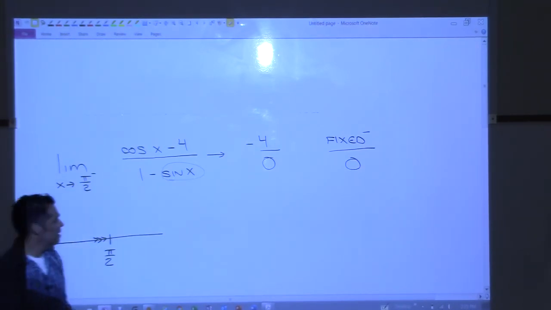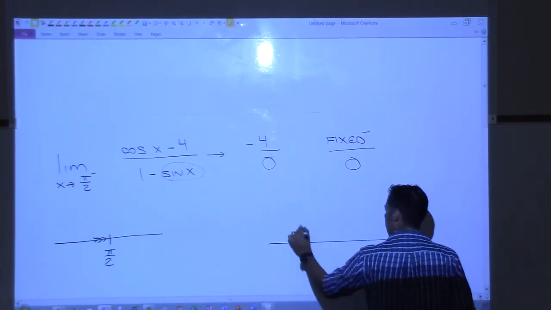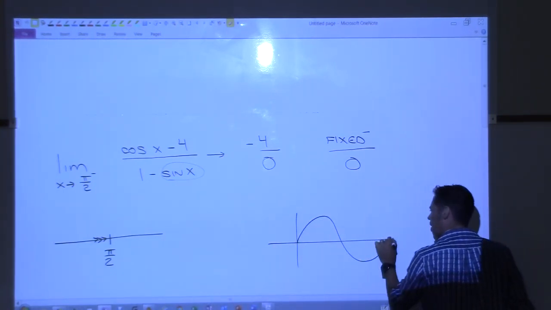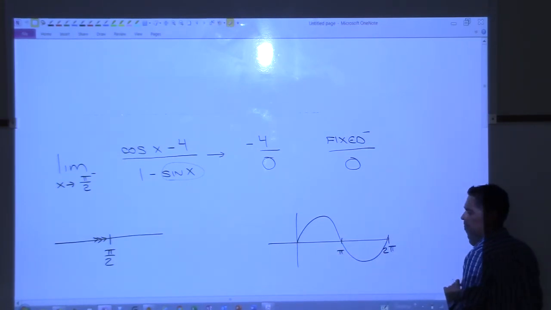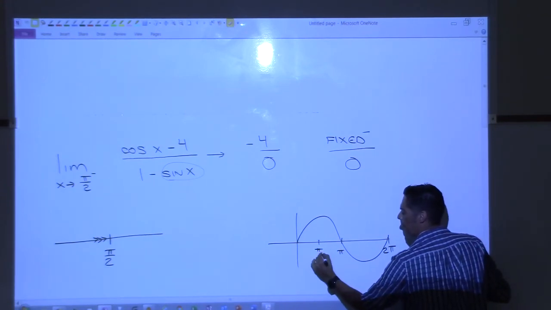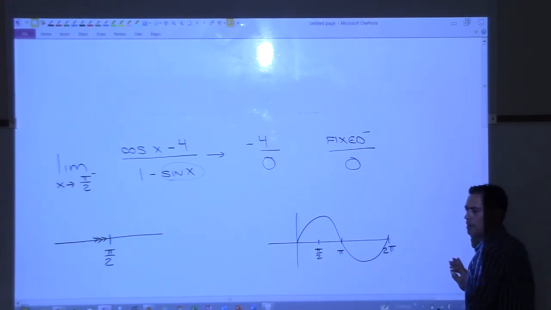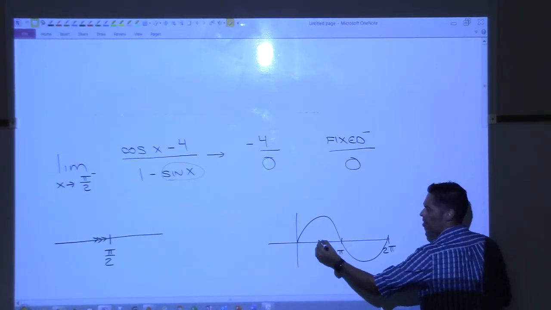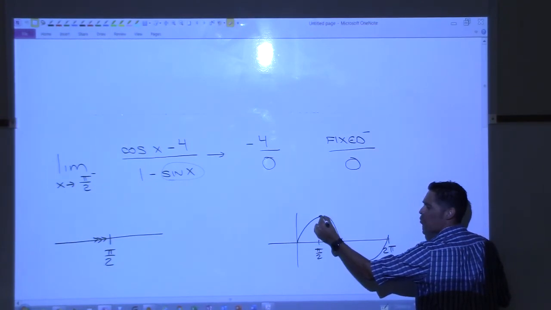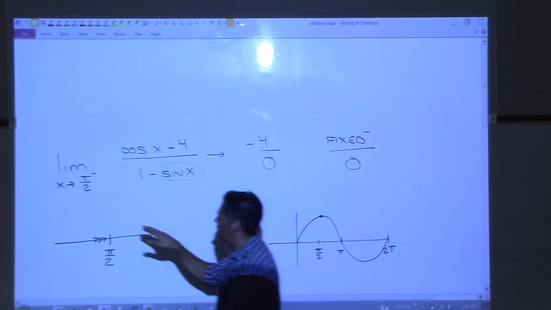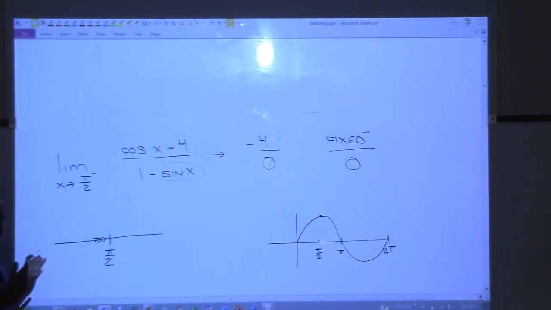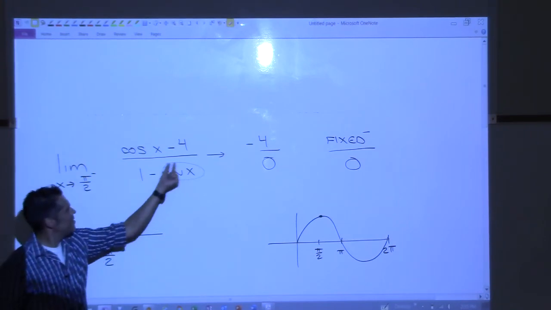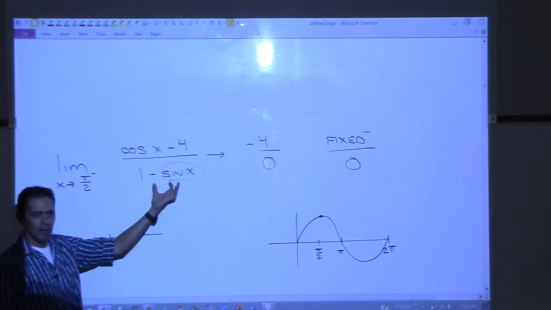So it might be worth it for us to not only do this, but draw the sine function. Okay? So over here, I'm going to draw the sine function. This is pi. This is pi over 2. This is 2 pi, sorry. This is pi over 2. Right? And up here, it's 1 up there, right? So we already knew that. We knew that if you plug pi over 2 in, this was going to turn into a 1. The question was, is this 1 here going to be bigger than that one or smaller as we come in?